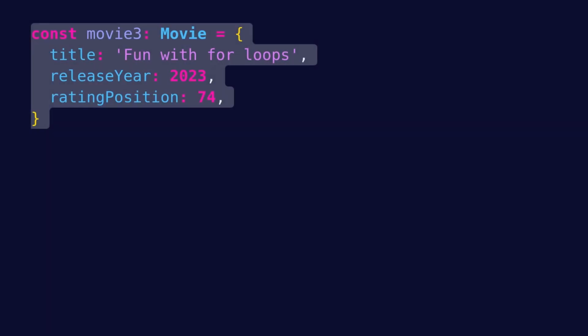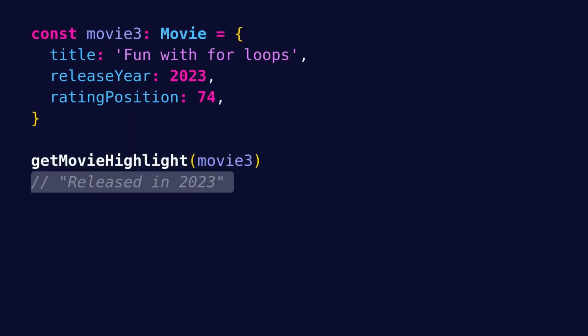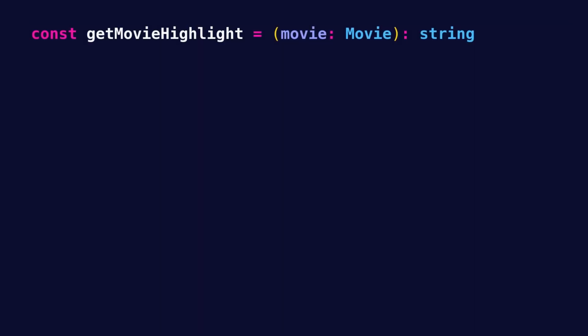Finally, if we have a movie that has no award and it is not in the top 10, when we call getMovieHighlight, we want to show a simple highlight that says "released in" followed by the release year, which in this case is 2023. Now that we have an understanding of how getMovieHighlight should work, let's try to implement it.